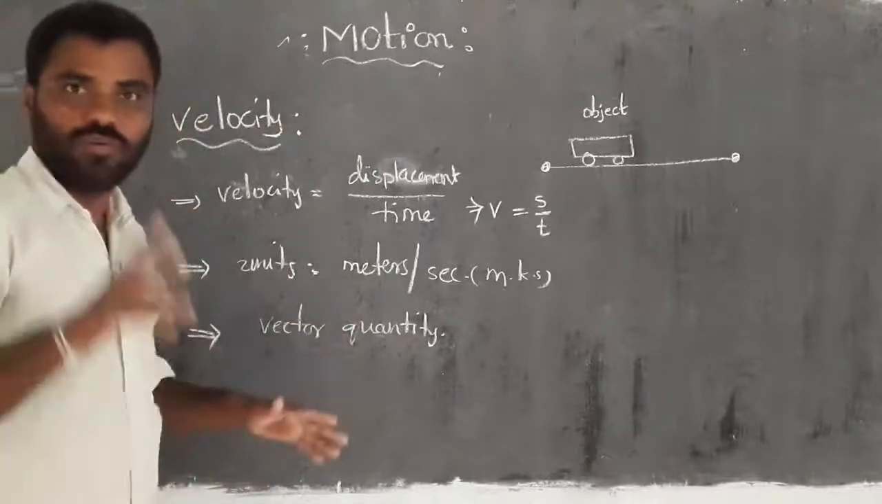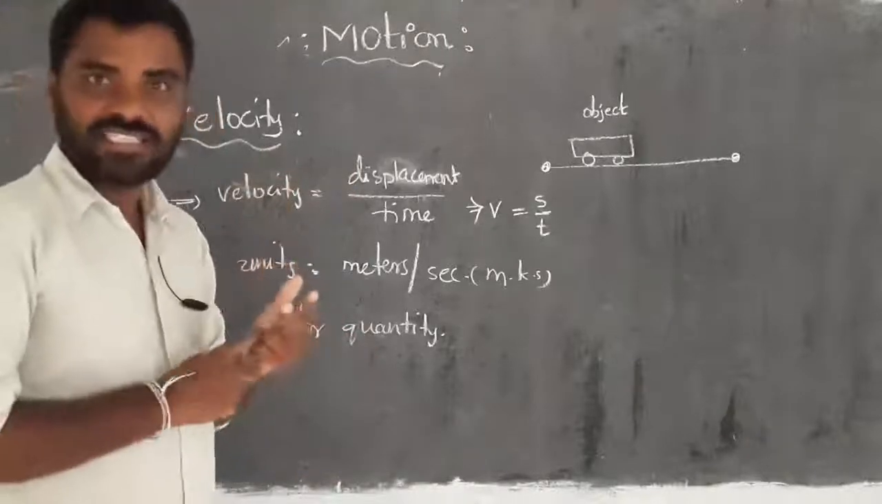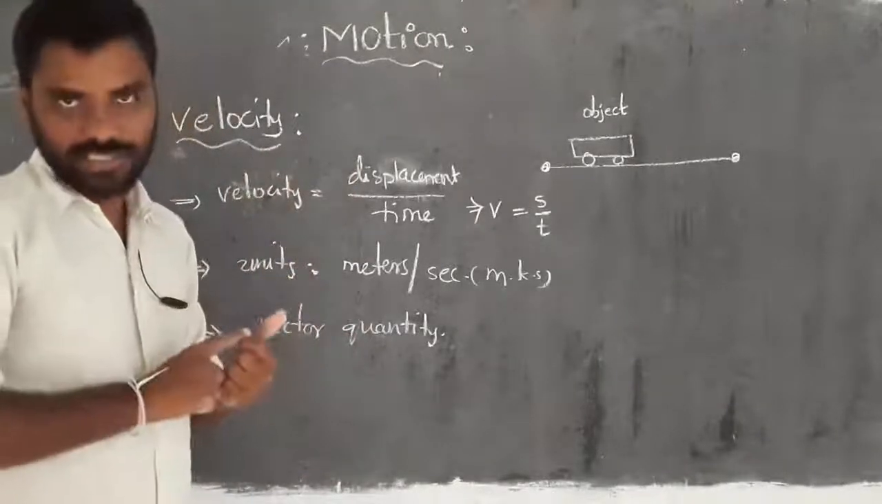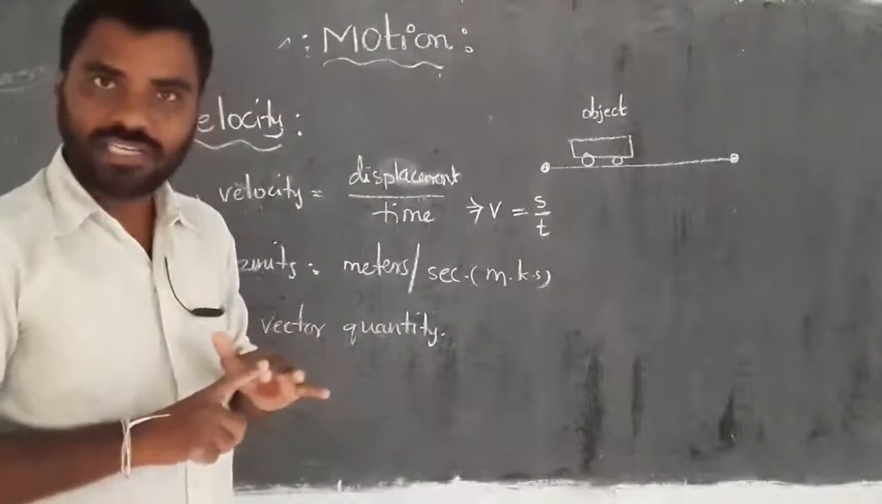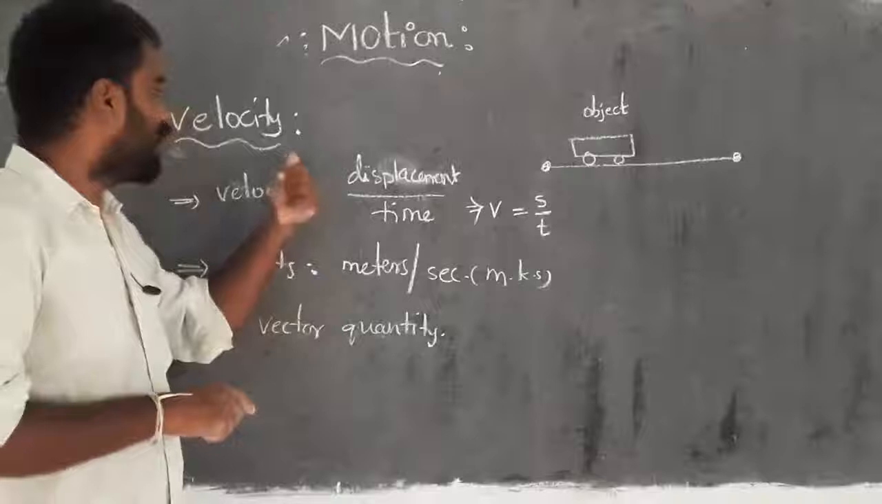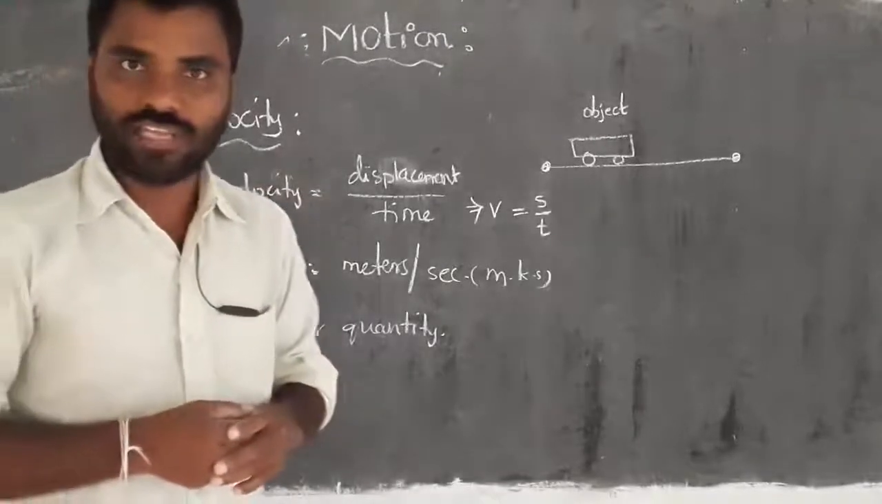So here we discussed displacement, distance, speed and velocity. Distance and speed are scalar quantities, and displacement and velocity are vector quantities. Have you got clarity?